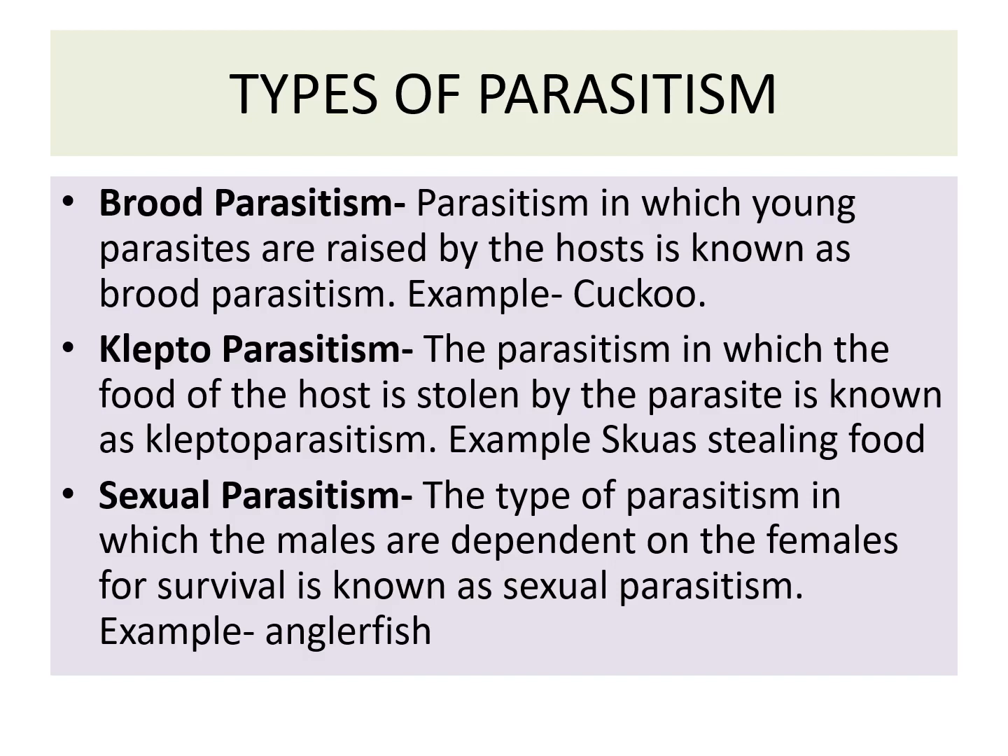Second is kleptoparasitism. Kleptoparasitism is where the food of the host is stolen by the parasite. For example, the skuas, they steal the food. Then is sexual parasitism. In this type of parasitism, the males are dependent on the female for survival, and this is seen in the case of the anglerfish, that is Lophius, where the male is very rudimentary, present just like a spot on the body of the female.